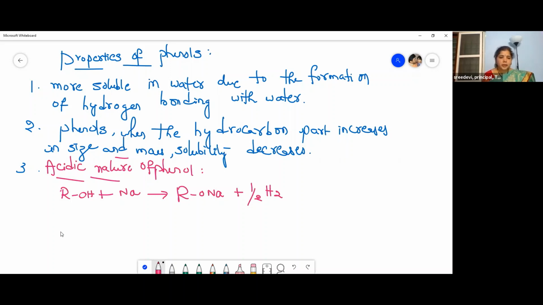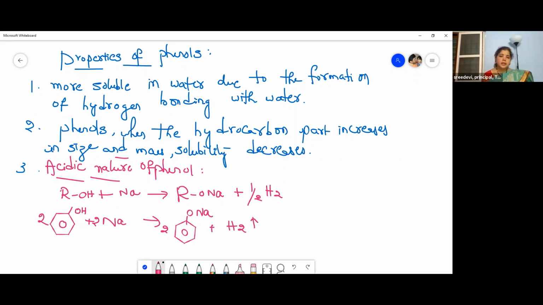So we will take both the reactions. So this is our phenol, C6H5OH, plus Na. We will take 2 moles, and again 2 moles here. So what do you get? You will get sodium phenoxide. See, this is a phenol, so we call it sodium phenoxide. This is the phenyl group; when you club it with oxygen, we call it phenoxide. 2 moles of sodium phenoxide are formed and hydrogen is liberated.